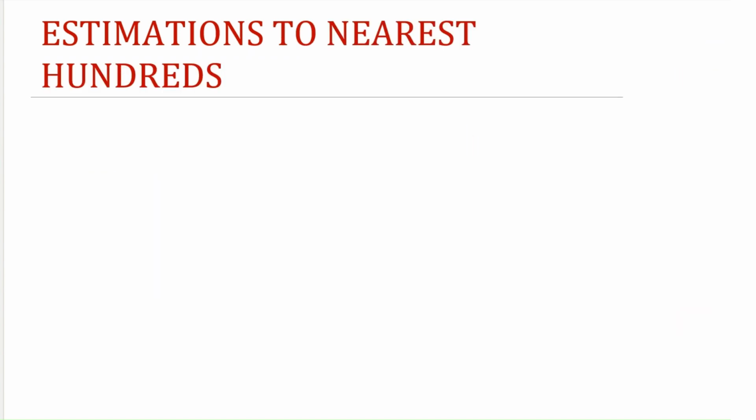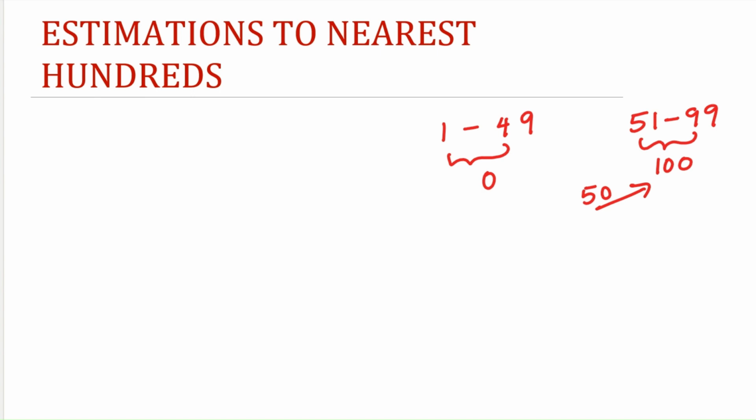Now let us see how to do estimation to nearest 100 values. All the numbers 1 to 49 are close to 0. So they will be rounded off to 0. Numbers from 51 to 99, these values would be closer to 100. So these values have to be rounded off to 100. And 50 is in the midway. So this also will be rounded off to 100.